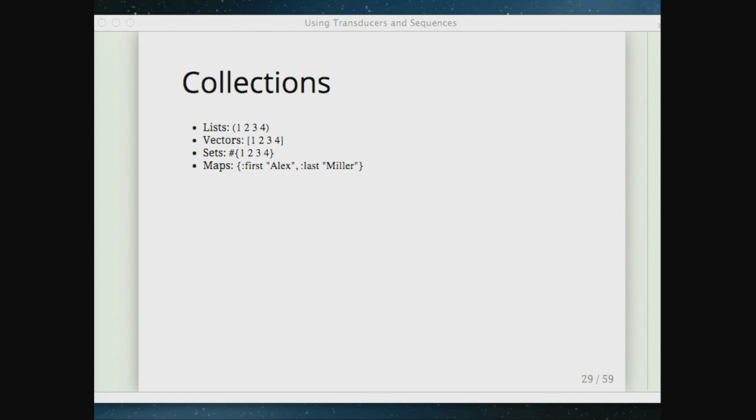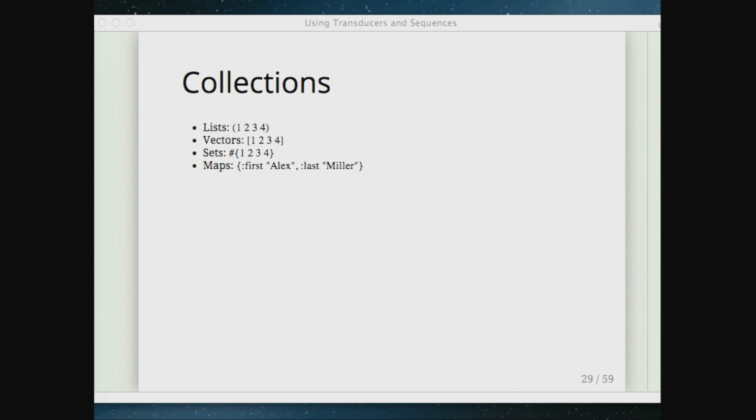I don't really have any slides on this, but collections actually break into three different equality partitions. So there's maps, and maps are equal if they have the same keys, and every key maps to the same value, so the values compare as equal.